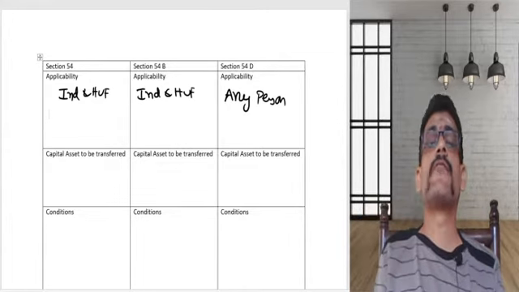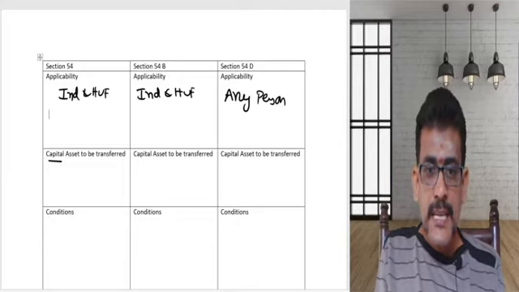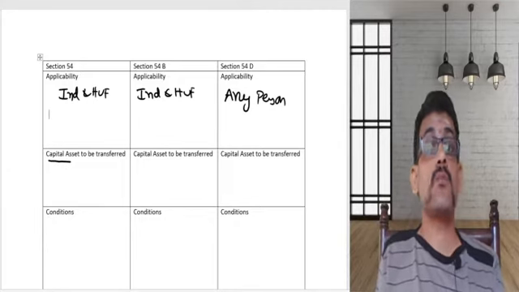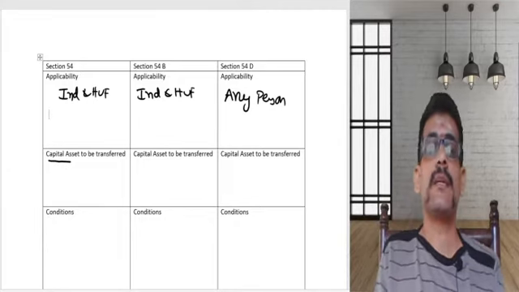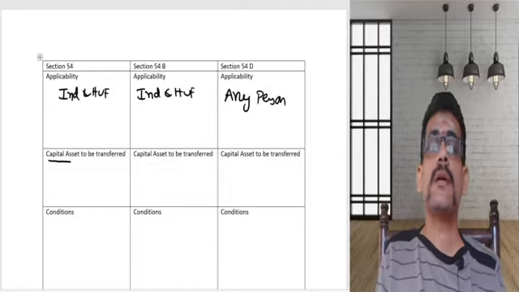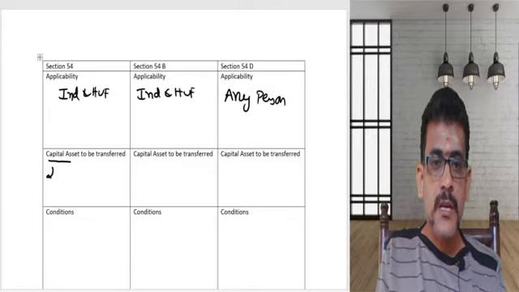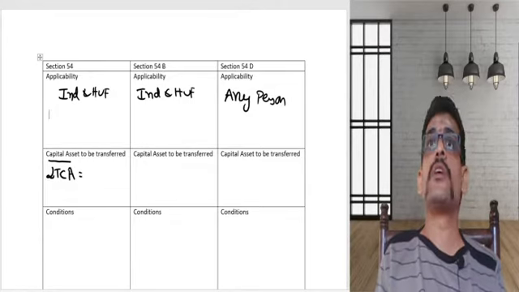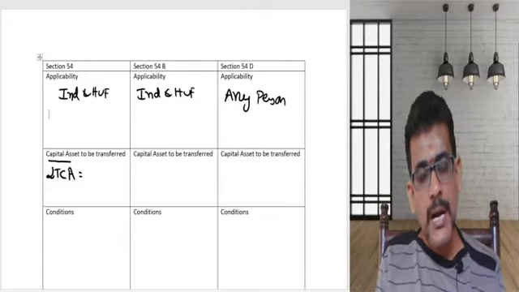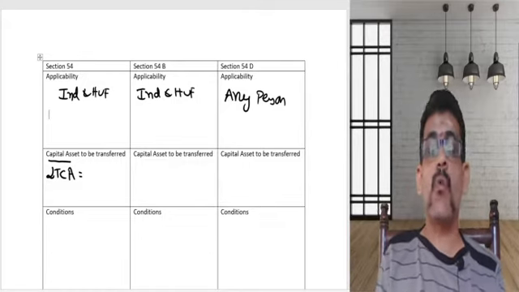Then 54, what asset is to be transferred? That's one of the most important things. Section 54 says that you need to transfer a long-term capital asset. And what is that?